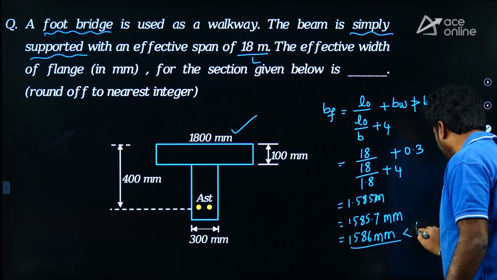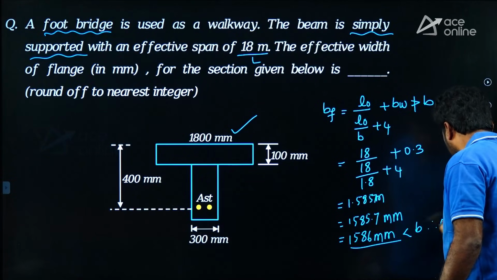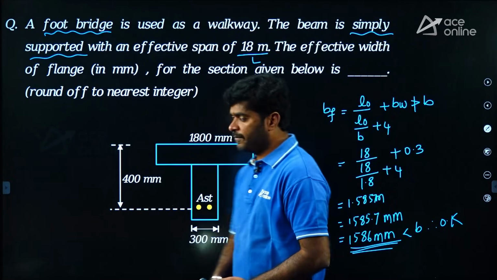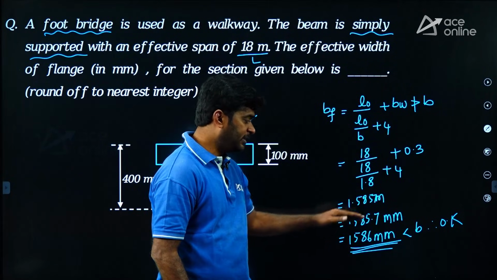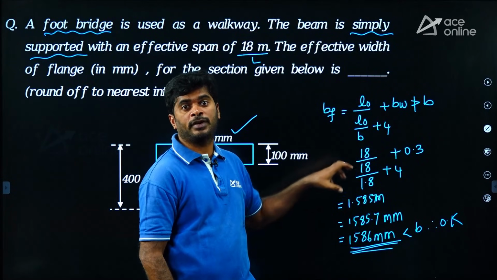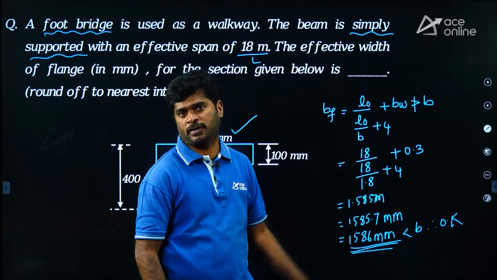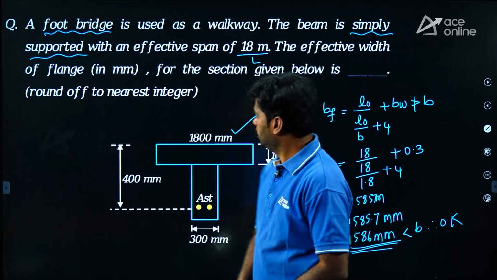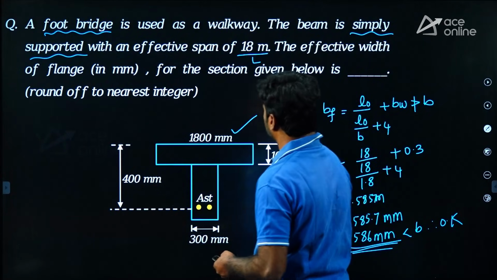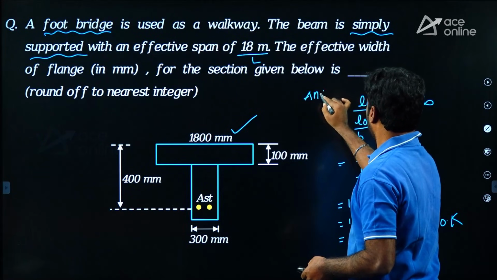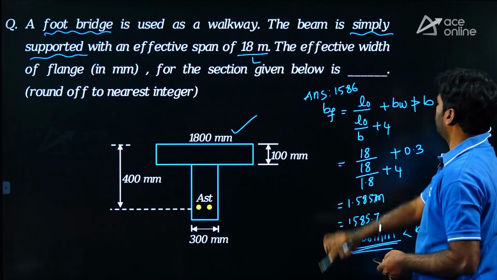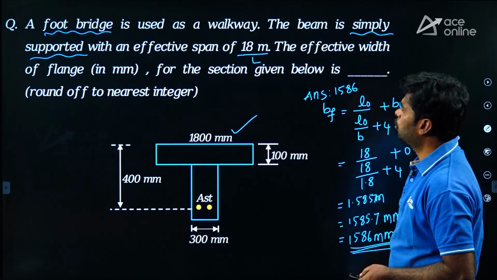My dear, it is less than the actual width of the flange, therefore we can use the effective width of flange as 1586 mm. Suppose the calculated effective width of flange is more than the actual width of flange, in that case we can take the effective width of flange equal to the actual width of the flange. Okay, right. Next question. For this question, what is the answer? The answer is 1586. Move to the next question.